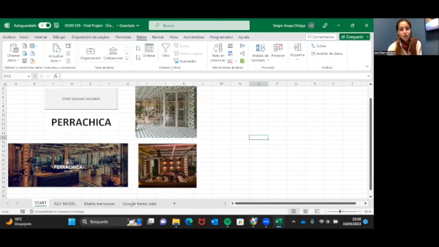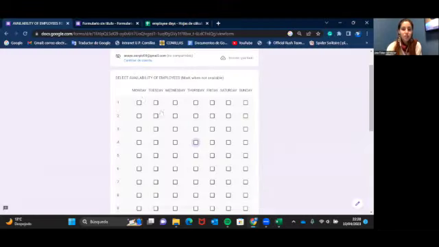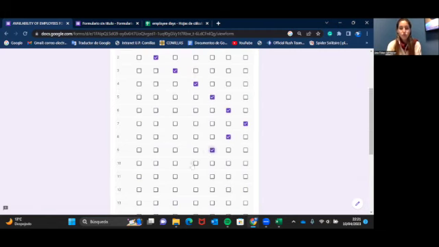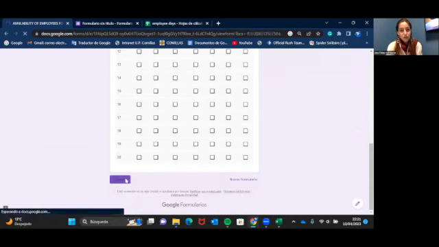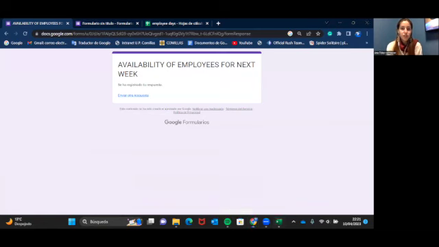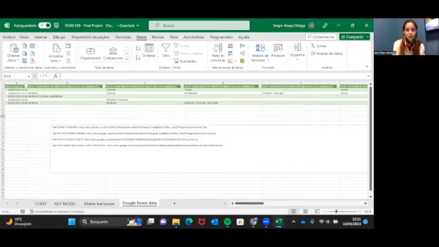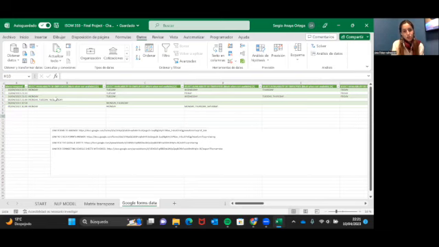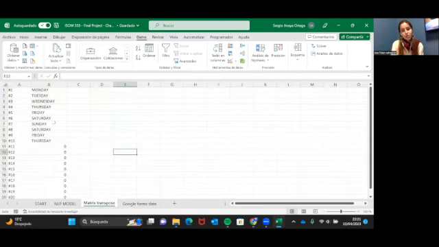The first thing we would do as a facility manager is to collect the data. Then the manager will enter the days on which the employees will not be able to work on the Google Form. This survey will automatically be connected to Excel. However, the model will only take into account the last answer. This last answer is recorded in the first row on the Google Form data. We transpose those answers so that the results are in a simple column.